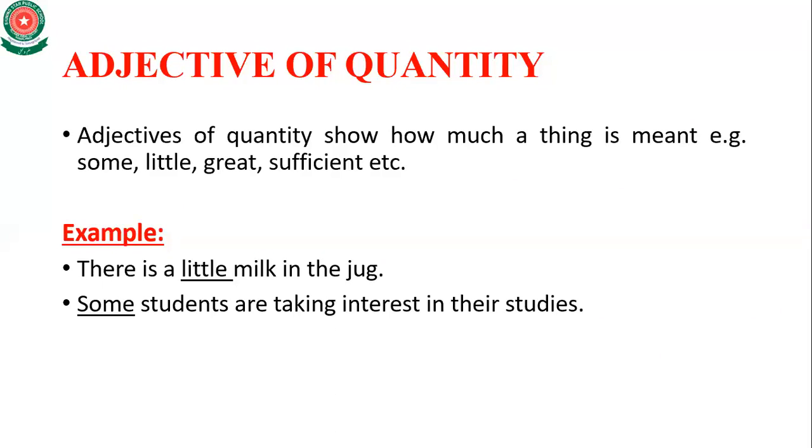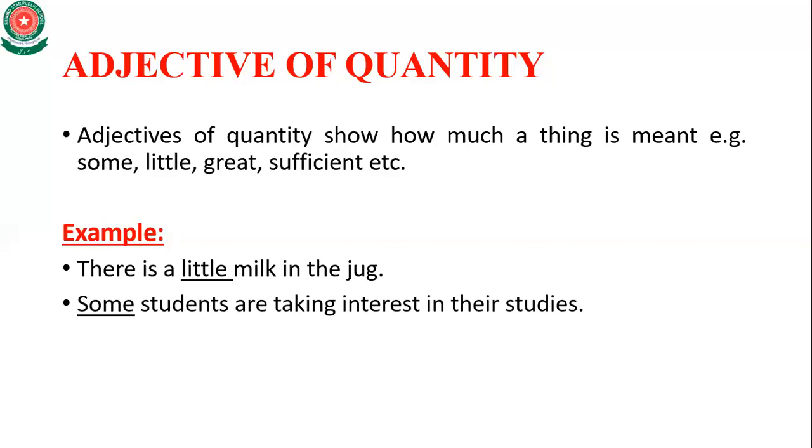Now, some students are taking interest in their studies. Here the word some shows the quantity of students. Few students, some students, many students. So these are the words which basically show the quantity of a noun.